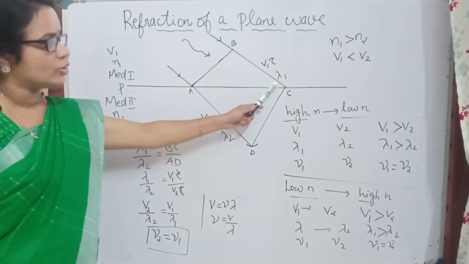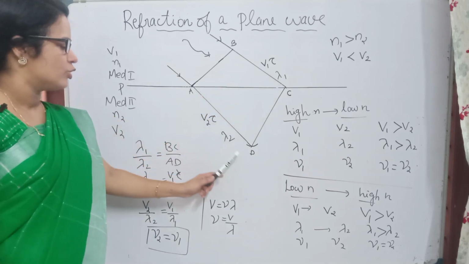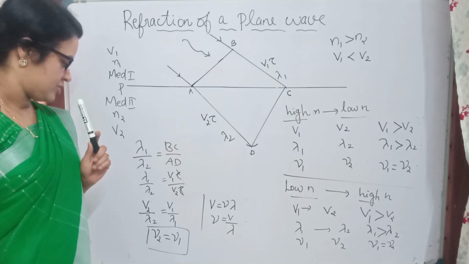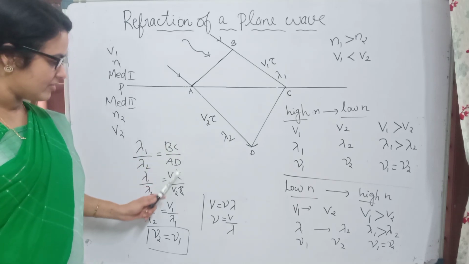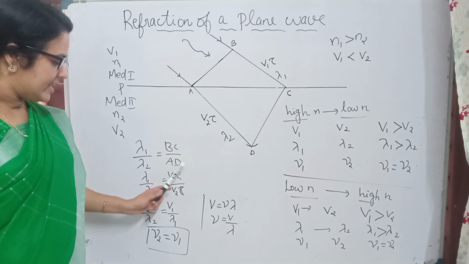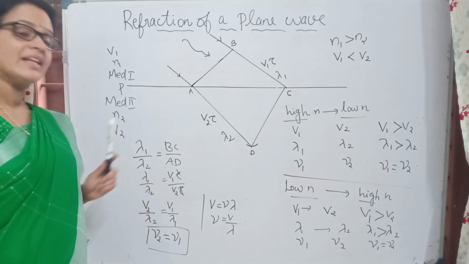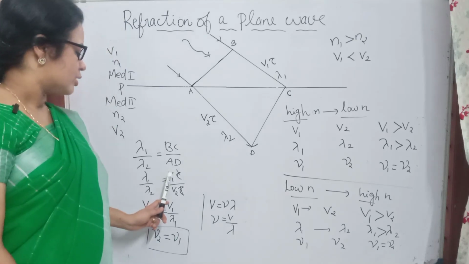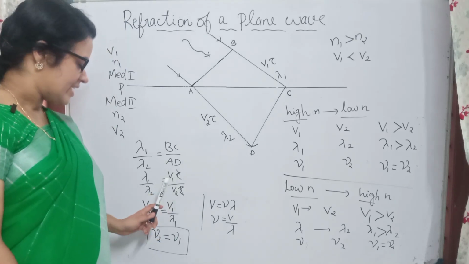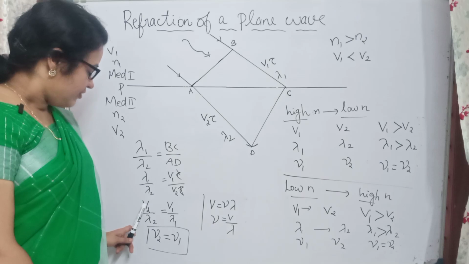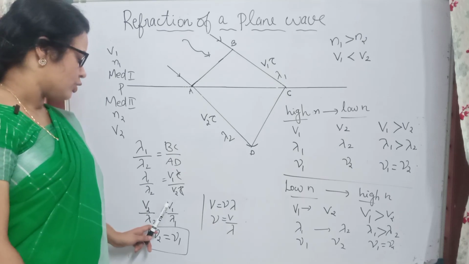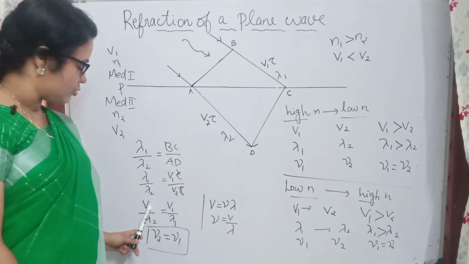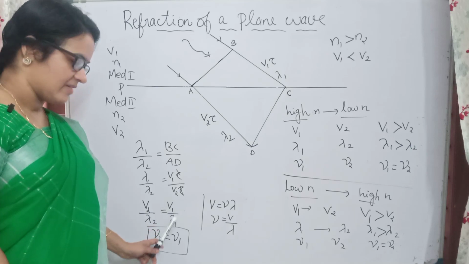So BC is equal to v1 tau and AD is equal to v2 tau, so we can substitute. Then what we get: BC is v1 into tau by AD is v2 tau. This tau and tau will get cancelled. So λ1 by λ2 is equal to v1 by v2, and we can rearrange it to get v2 by λ2 equal to v1 by λ1. We can write v2 by λ2 is equal to v1 by λ1.